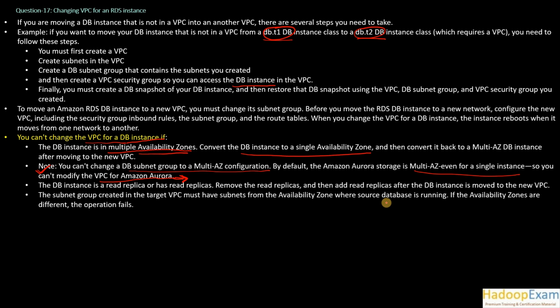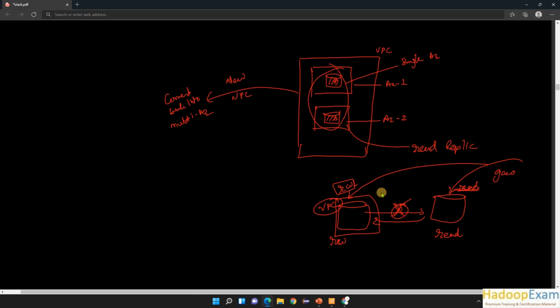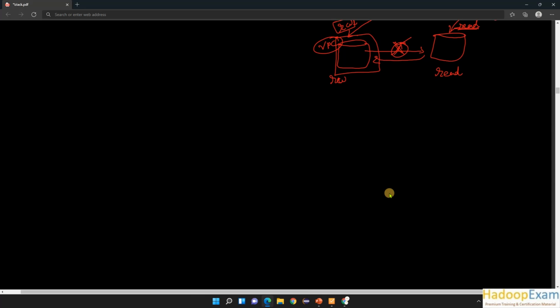The subnet group created in the target VPC must have a subnet from the availability zone where the source database is running. So that is very important. Suppose you are migrating a database from this VPC to this VPC, correct?